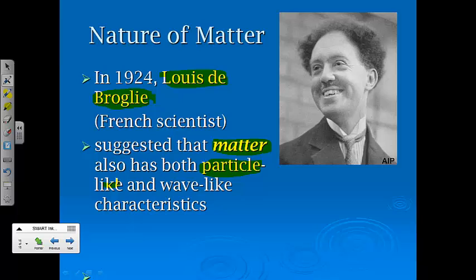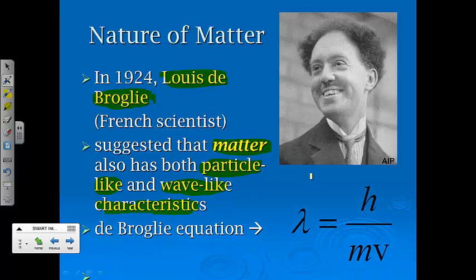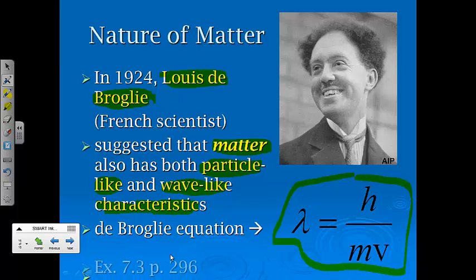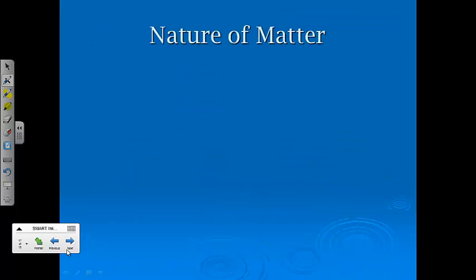So de Broglie flipped it around. He said, okay, if we can treat light like a particle and a wave, then why can't we do the same thing for matter when it doesn't make sense otherwise? And the de Broglie equation is a little bit different. We're not going to do a ton with it, but you should refer to page 296 of your textbook, and it will walk you through a sample practice problem. It's Sample 7.3 of how we might see the de Broglie equation. Okay, we've seen the numbers, it's the letters rather. It's just a matter of plugging and chugging.